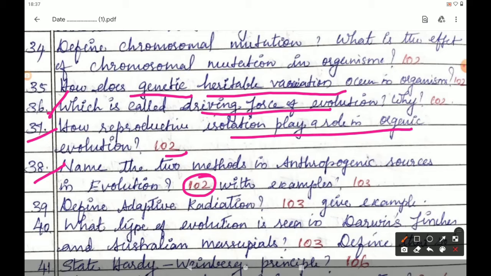Natural selection can be explained clearly through, students, page number 102, come to the topic 6.5.5, evolution by anthropogenic sources. First, natural selection is in that page, and artificial selection is given in page number 103. First, we will see about natural selection. It can be explained clearly through industrial melanism. Industrial melanism is a classical case of natural selection exhibited by the peppered moth, Biston betularia.